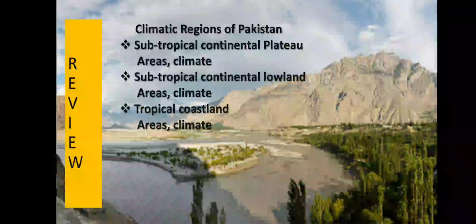Then comes our last climatic region of Pakistan, that is the tropical coastline. This climatic region includes the coastal areas of Sindh and Balochistan. As you know, students, our coastal belt is 1050 km long, and we have divided our coastal belt into two parts: the coastal belt of Sindh and the coastal belt of Balochistan. Then we discuss the climate of this region. The main and important climatic feature of this region is land breeze and sea breeze.